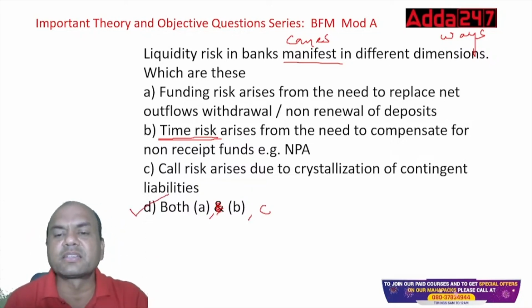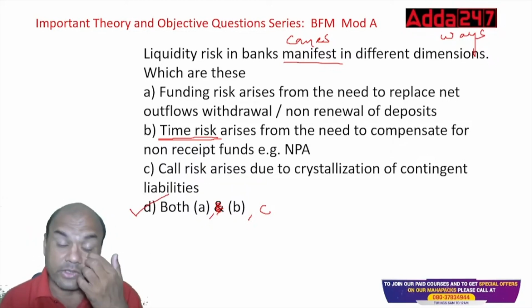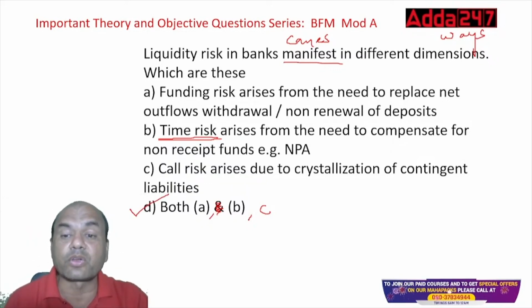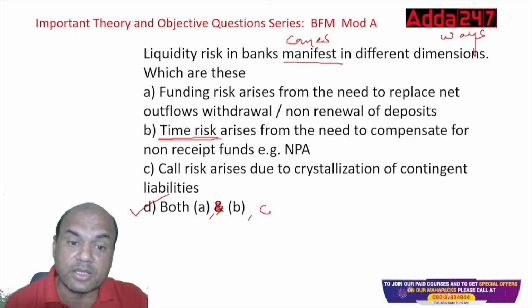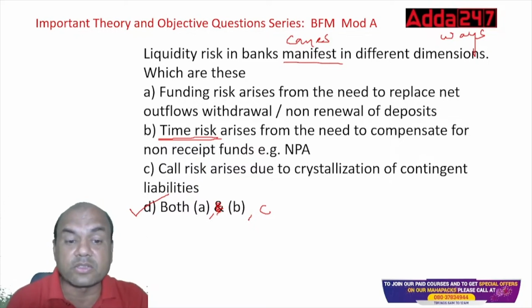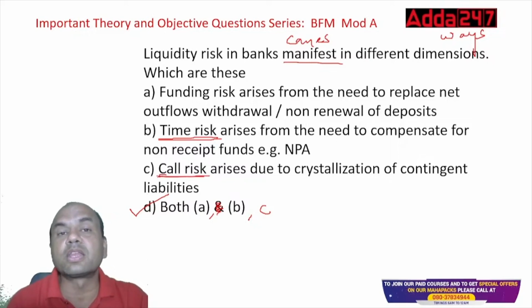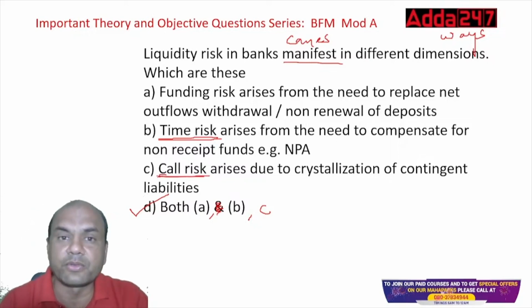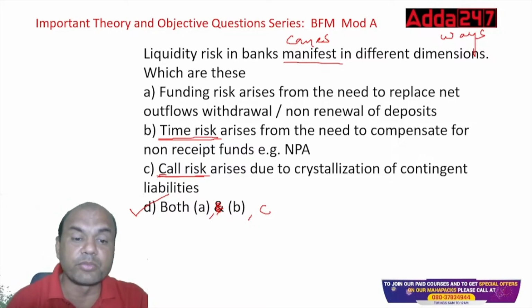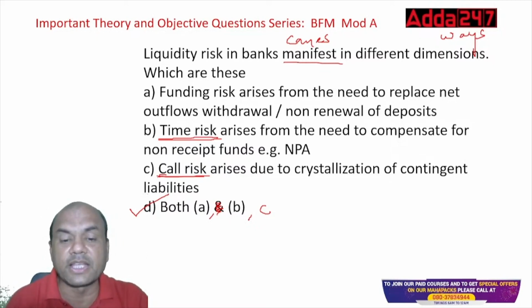Because funding risk is to replace the net outflows, that is also correct. Time risk is for compensating the non-receipt of fund, that is also correct. And call risk is also a type of risk, this liquidity risk only. Because if tomorrow there is a huge bank guarantee to be paid by you, then from where will you get the funds? Urgent funds. Okay. So both, actually it's A, B, and C.